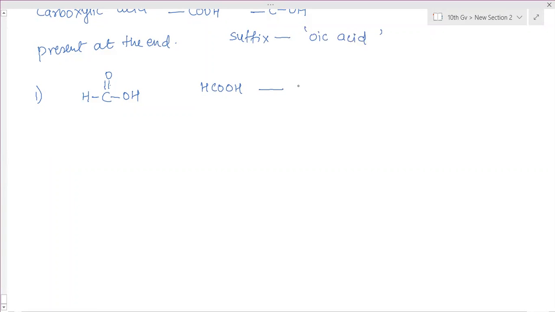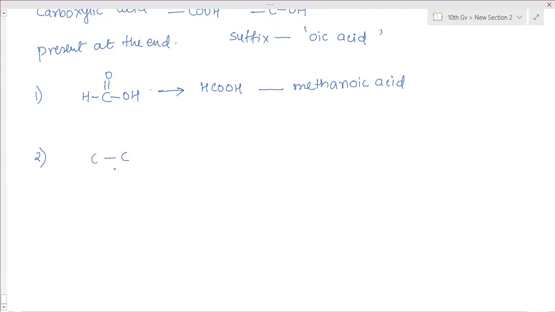That is one carbon atom, so the parent name is methane, E substituted with OIC acid. What's the name? Methanoic acid. Where have you learned this? It's present in bee stings.